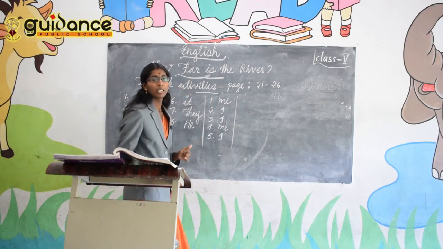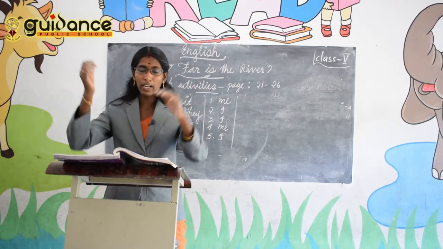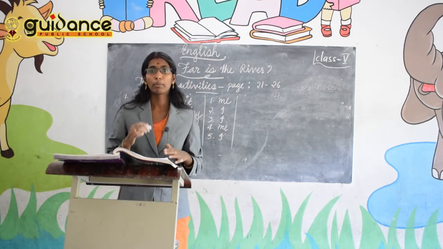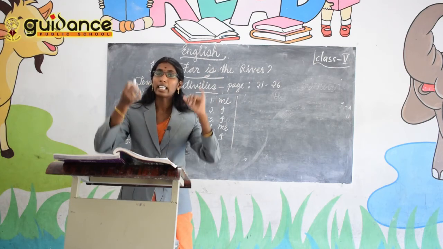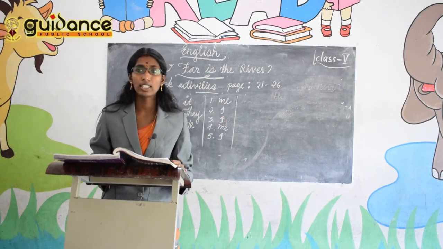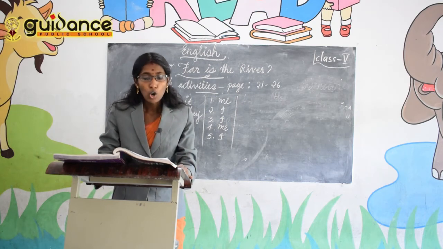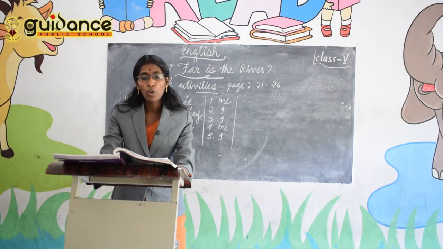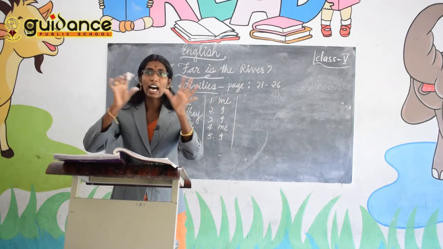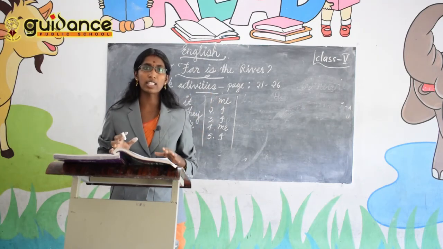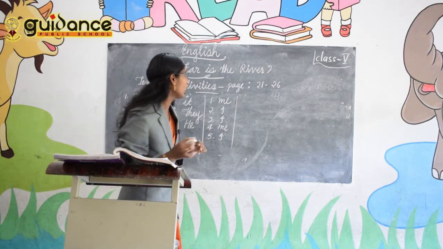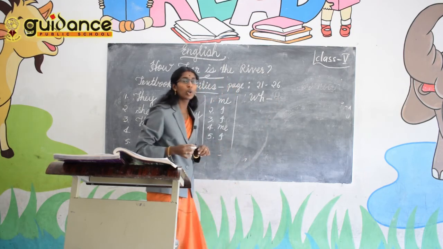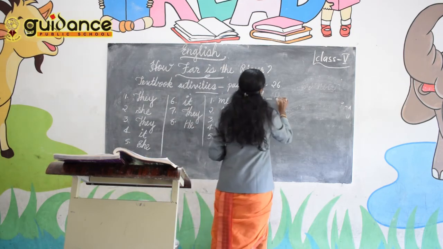Okay. Then the next grammar part you are going to learn is WH questions. What do we mean by WH questions? In English there are some WH questions. Which are they? Who, what, whose, when, where, and why. These are used to ask questions and the words begin with WH. That's why we call these words WH questions.